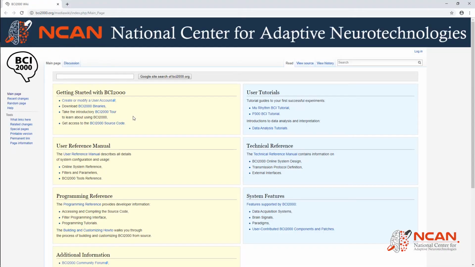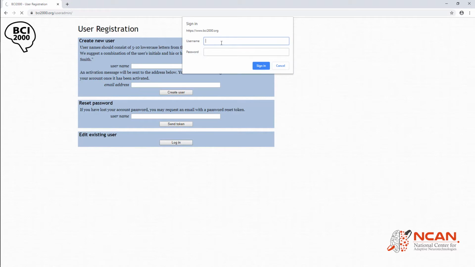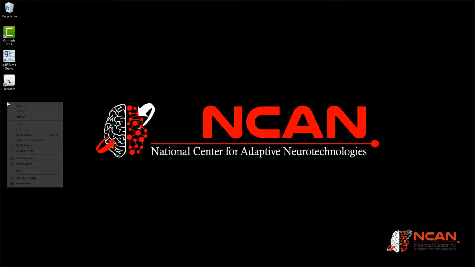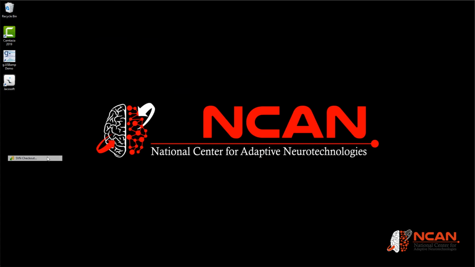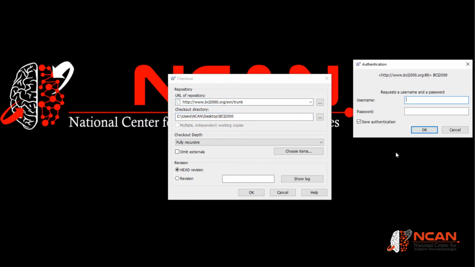After installation of the 4 programs is complete, we can create an account on the BCI2000 wiki page. If Tortoise SVN was installed correctly, you will be able to right-click on the desktop and enter the repository as shown. In this tutorial, we will install BCI2000 on the desktop. After clicking OK, enter the BCI2000 account you just created.